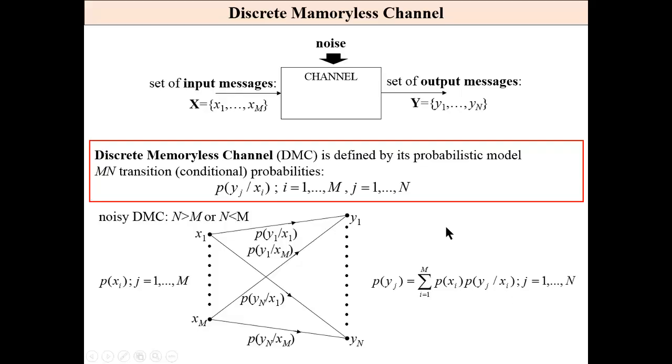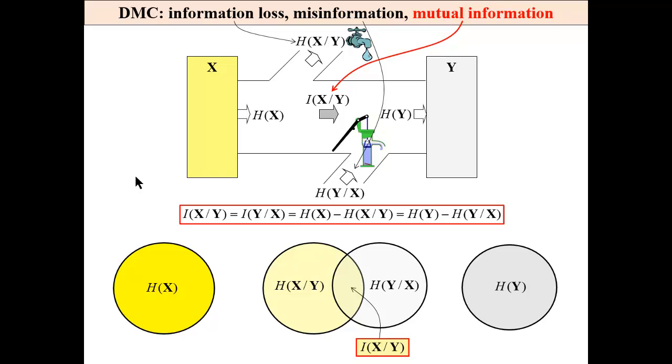In the information channel, we have two sources, an input source and an output source of messages, and between them we have a channel. These messages are transmitted through a noisy channel. Such a channel, a discrete memoryless channel (DMC), is defined by a probabilistic model, transition probabilities, conditional probabilities that can be expressed graphically. Between every pair we have one probability, a total of m times n transition probabilities. They describe such a noisy channel.